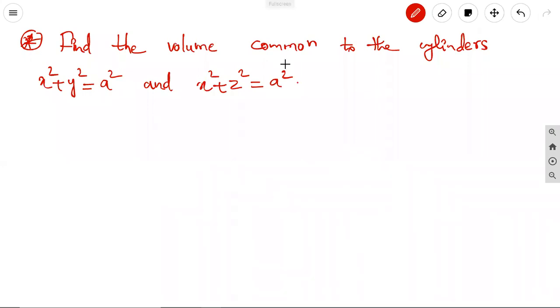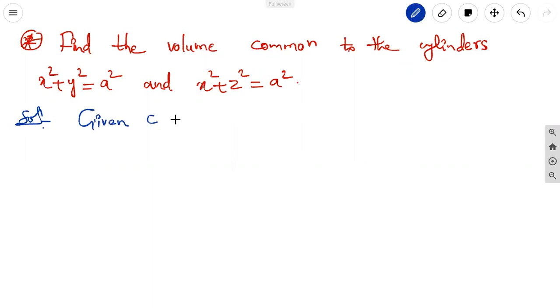Next problem, find the volume common to the cylinders x square plus y square equal to a square and x square plus z square equal to a square. Solution. Take the given cylinders. One is x square plus y square equal to a square, let it be equation 1.